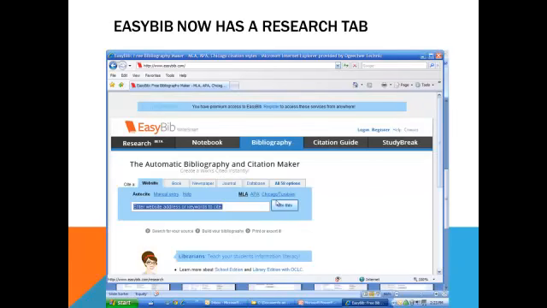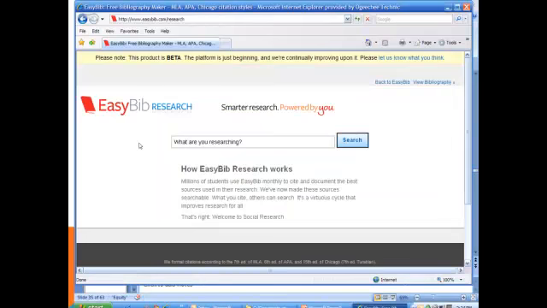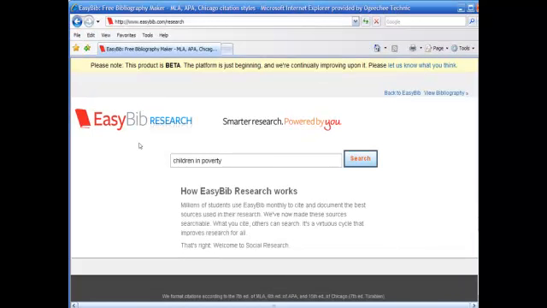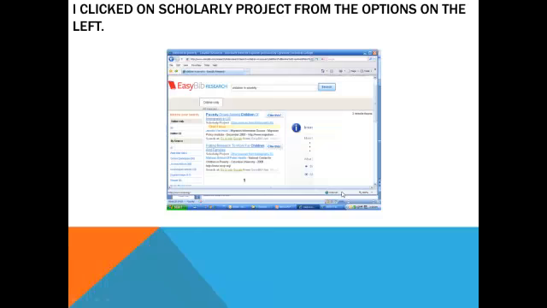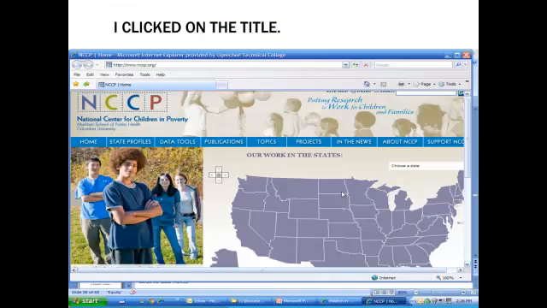EasyBib also now has a research tab. So notice we're in the bibliography tab because it's blue. We're going to go over to this research tab. Once you go to the research tab, it just basically asks you, what are you researching? You type in, for example, here I was looking for children in poverty. And notice also over here on the left, it found different things: websites, online databases, journal articles, newspaper articles, and I can choose any of those. I clicked and found a scholarly project that I wanted. And when I clicked on the title, it took me directly to that website.